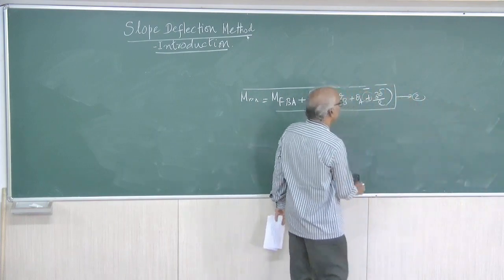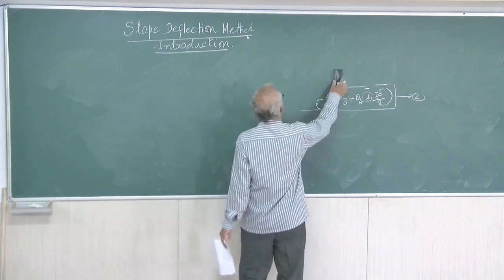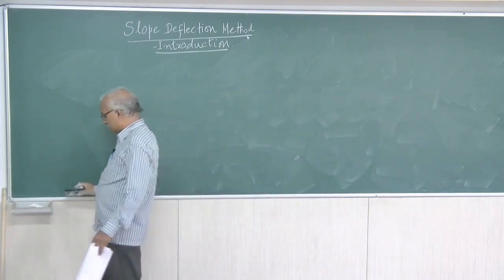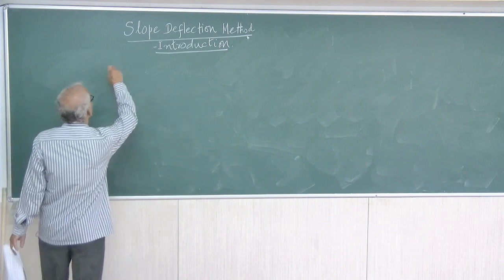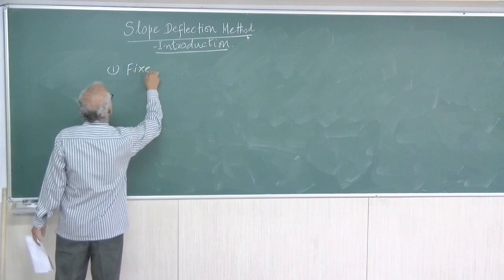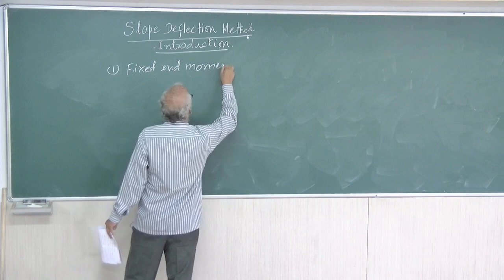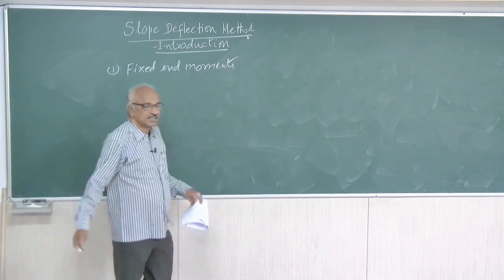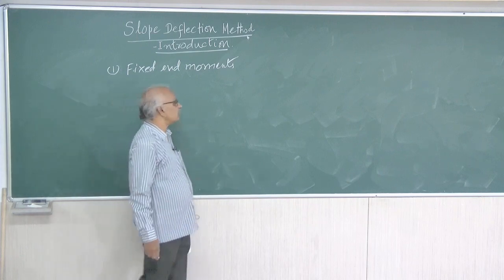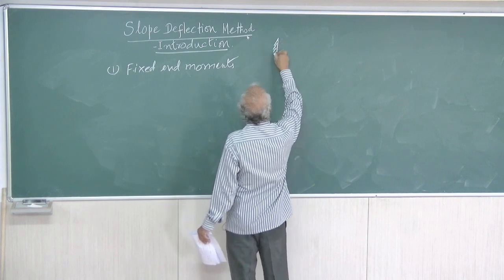Now, before taking any numerical example, we will tell you the general procedure. So what you have to do is, first you have to find out the fixed end moments. Fixed end moments. That is, assuming all the spans to be fixed, find out the fixed end moment. I will not do the problem, but I will just explain one simple example.